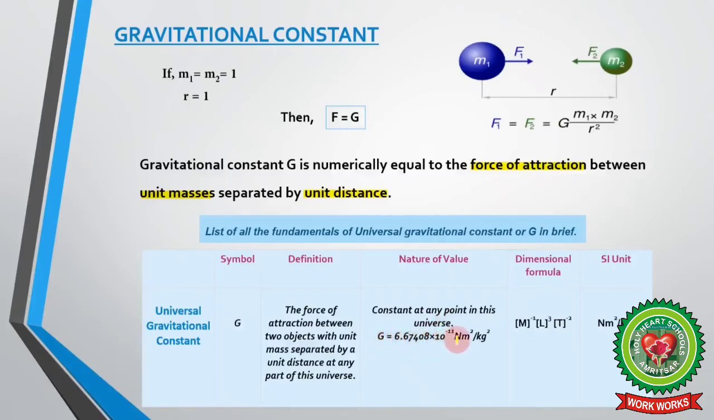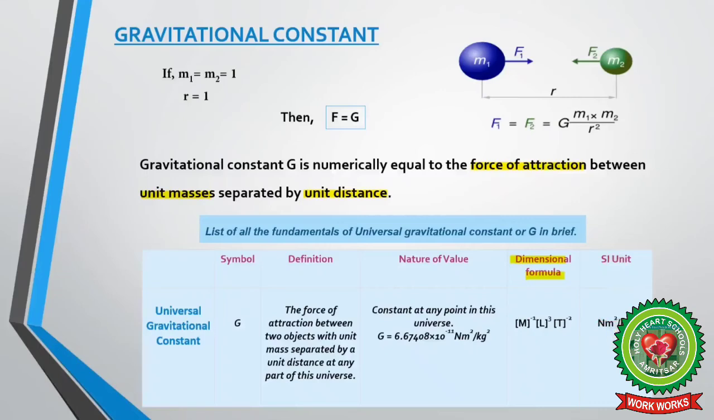6.67408 into 10 raised to power minus 11 Newton meter square per kilogram square. But you can also round it off up to 2 decimal places and it comes out to be 6.67 into 10 raised to power minus 11 Newton meter square per kilogram square. Now, an important one, the dimensional formula of the gravitational constant. Most of the time, this dimensional formula comes in your exam. It is M raised to power minus 1, L raised to power 3 and T raised to power minus 2. And last is the SI unit. It is Newton meter square per kilogram square.